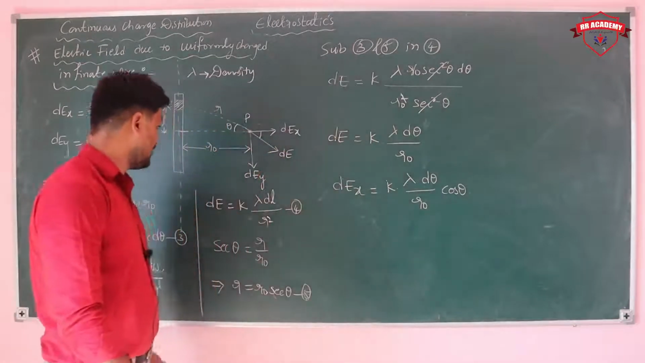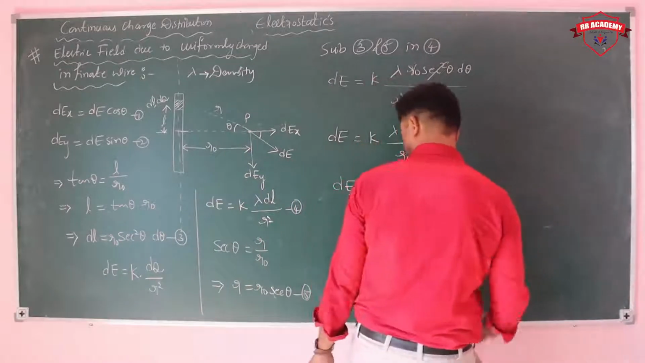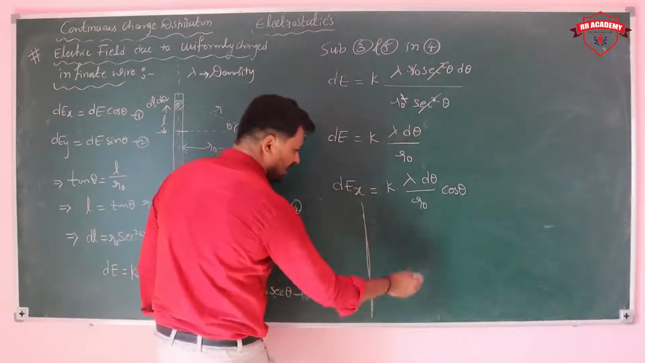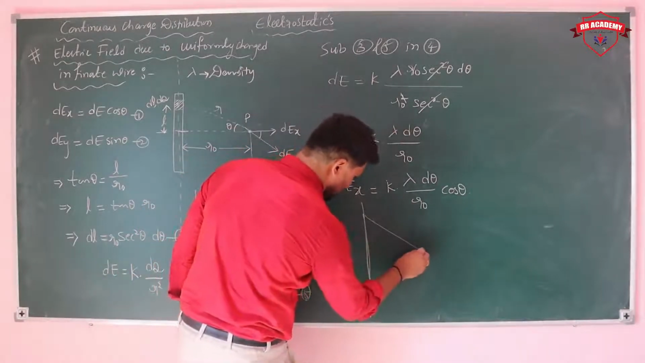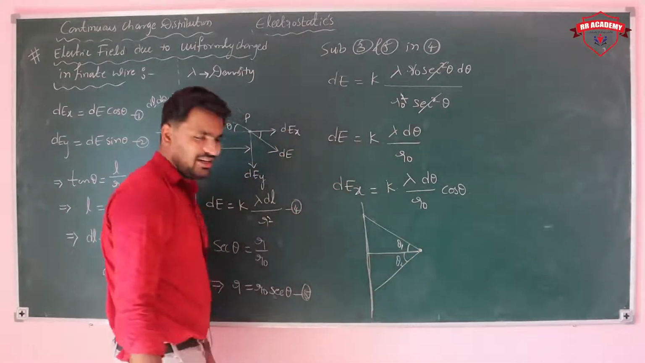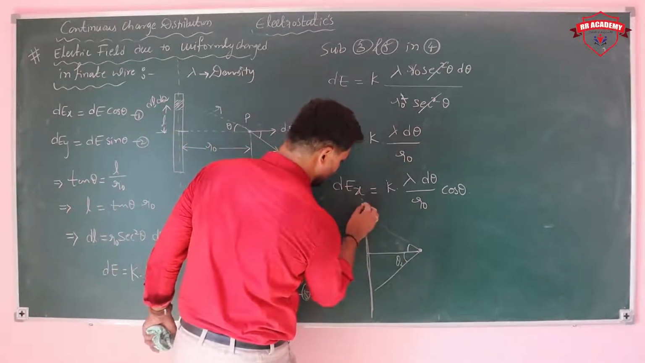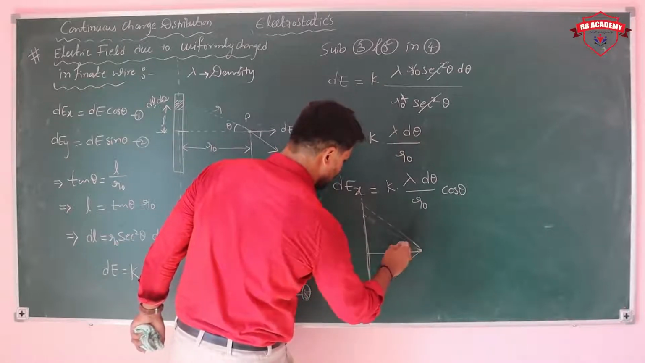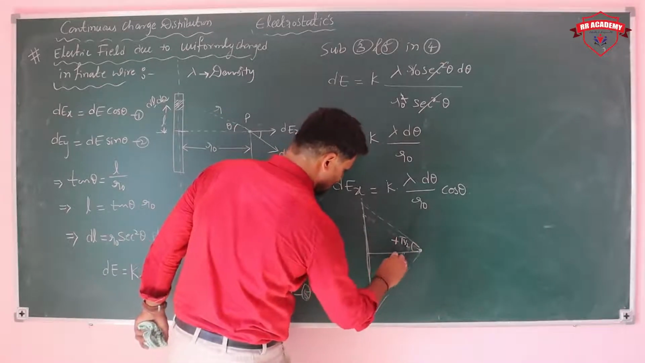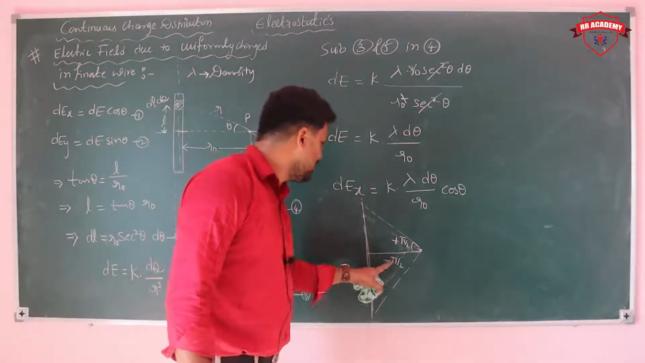Let's see, here we are considering an infinite wire. Infinite wire means it has infinite length, and here we are considering the point. The angles it makes are theta 1 and theta 2. But since it is infinite, the angle goes to plus pi by 2 on one side and minus pi by 2 on the other. So the limits are minus pi by 2 to plus pi by 2.